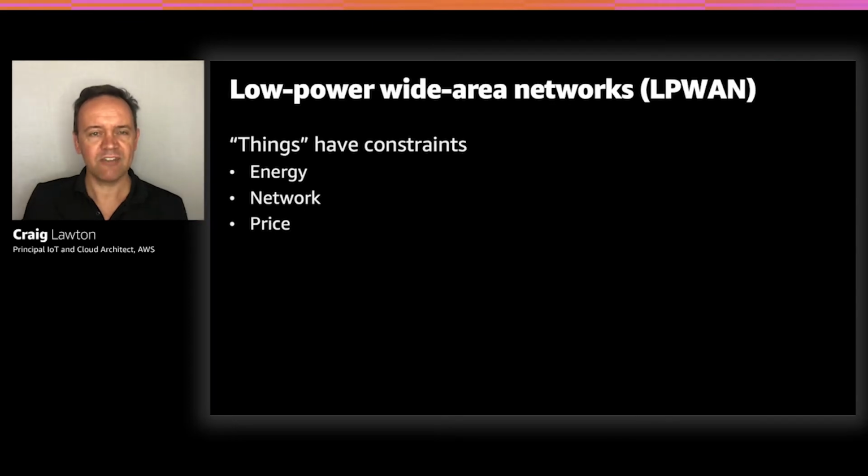In a smart city, you often have many sensors for things like bins, parking, and air quality monitors. And the Internet of Things, or IoT, has led to a proliferation of low-cost devices to perform these many functions. When it comes to smart cities, it comes under the category of massive IoT. The viability of IoT use cases rests on the cost of devices, but also the cost of managing, and that includes connectivity. And we find that many of these things have constraints around energy, network, or price, and that's led to an emergence of new networking technology known as low-power wide area networks.